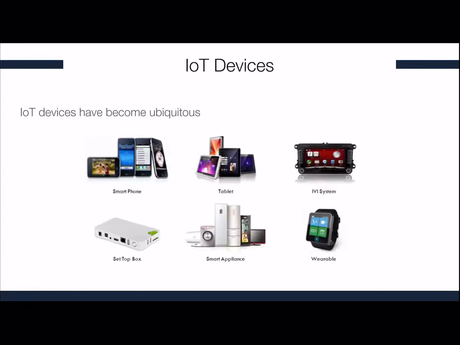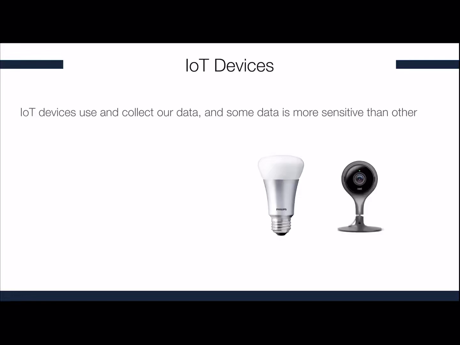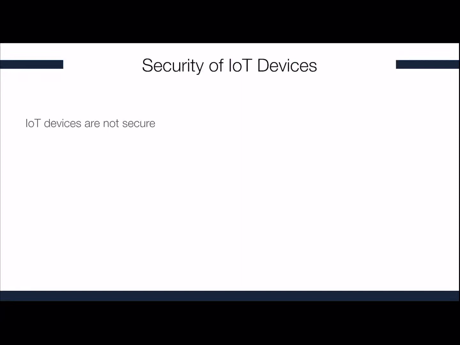IoT devices are everywhere and they span from smartphones to wearables such as smartwatches and so forth. A study conducted in 2019 on 16 million households shows that more than 70% of homes in North America have an IoT device. IoT devices use and collect our data, and some data is more sensitive than other. Therefore, we wonder, are IoT devices secure? Well, unfortunately, IoT devices are not secure.